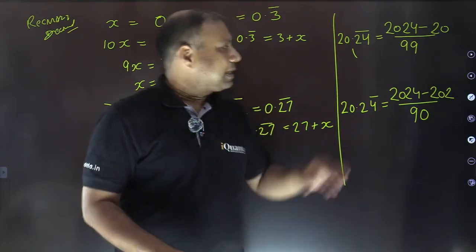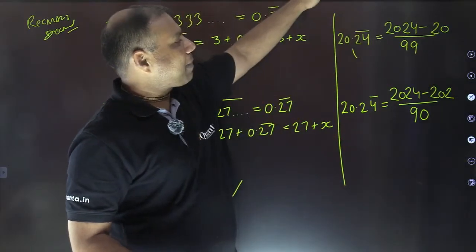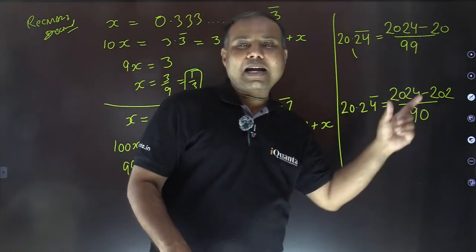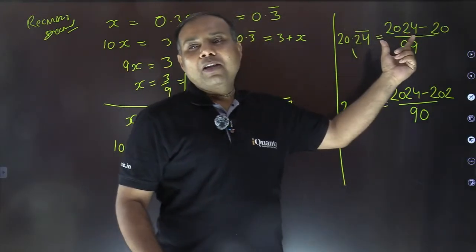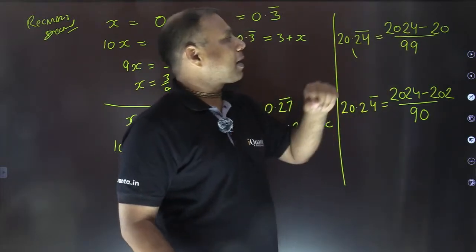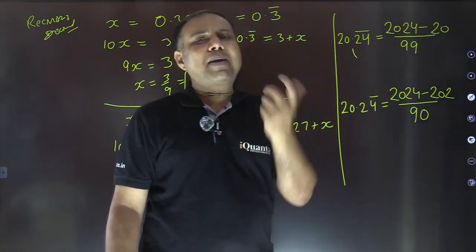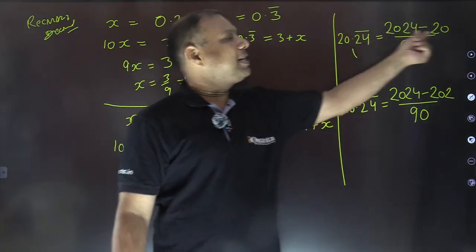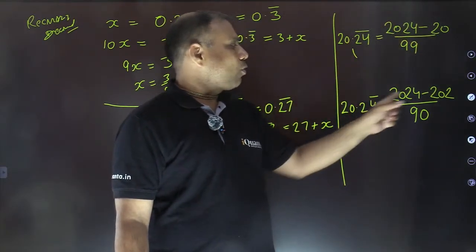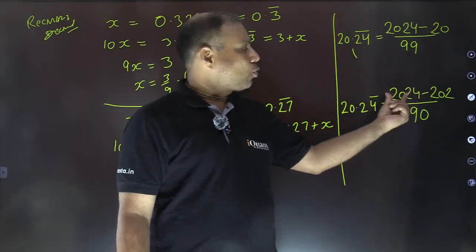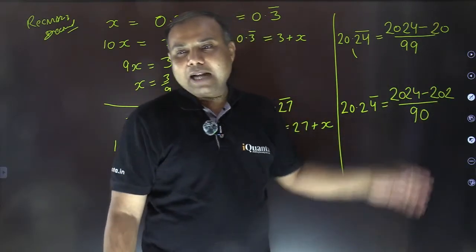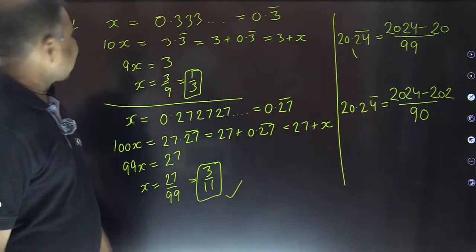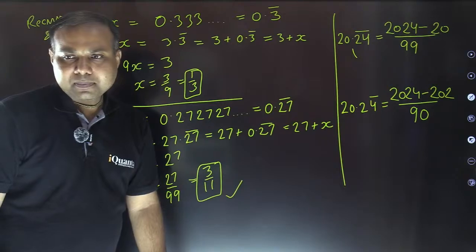That was the denominator. Now the numerator: remove the bar, remove the decimal, so 2024 minus, we have to subtract that part of this number which was not under the bar, which was not in the repeating block. So this 24 was under the repeating block here, so 20 needs to be subtracted. Here in this case only 4 was under the repeating block, so 202 needs to be subtracted, and that will give us our final answer. Fine. So I hope all these steps are clear to everyone. I have repeated it.